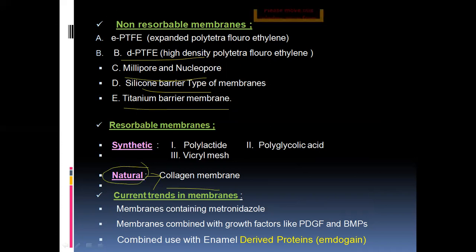Okay. Now recently there are also some membranes containing metronidazole, and some containing growth factors which stimulate the osteoblastic cells. That's why growth factors are included in the membranes. Also there is the use of enamel derived proteins, that is Emdogain. Emdogain is a protein derived from porcine teeth, and it is approved by the FDA. So this is one of the important MCQs, Emdogain.